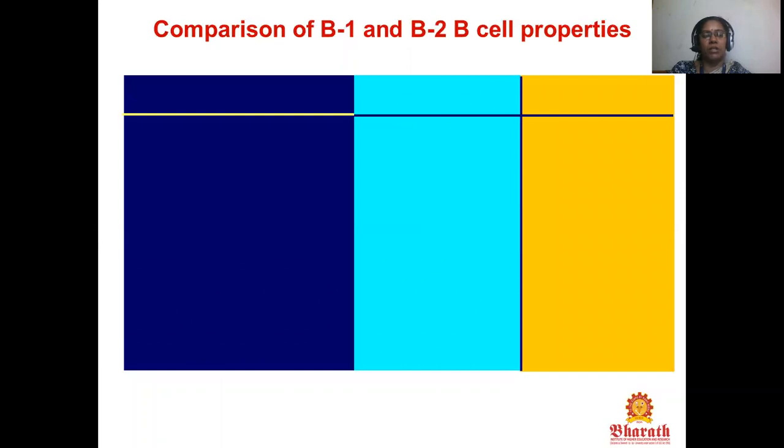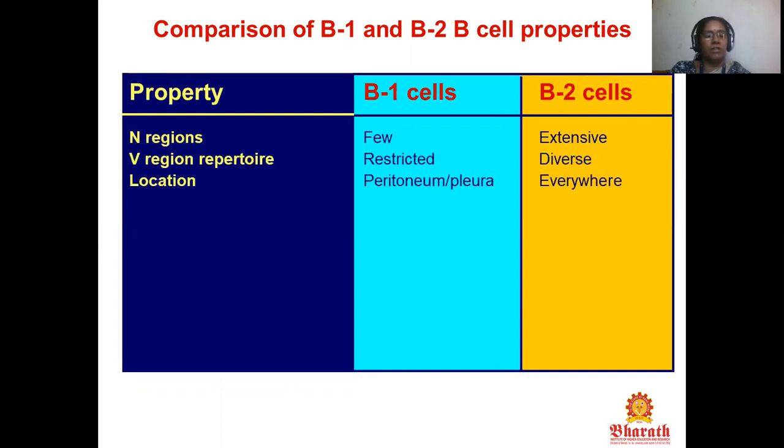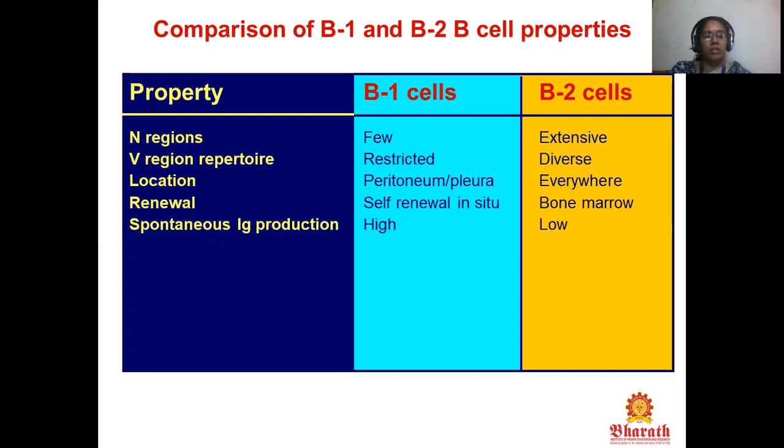That's the comparison of B1 and B2 B cell properties. N region, V region: few in B1, extensive in B2. V region repeated: restricted in B1, diverse in B2. Locations: peritoneum, flora in B1, everywhere in B2. Renewal: self-renewal in situ in B1, bone marrow in B2. Spontaneous Ig production is high in B1, low in B2.